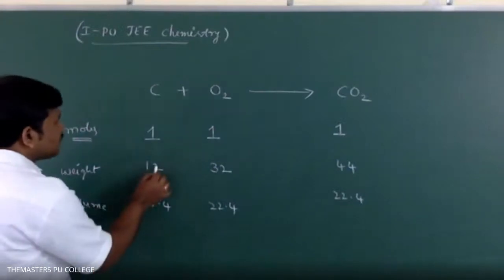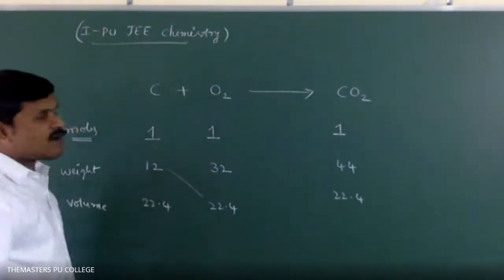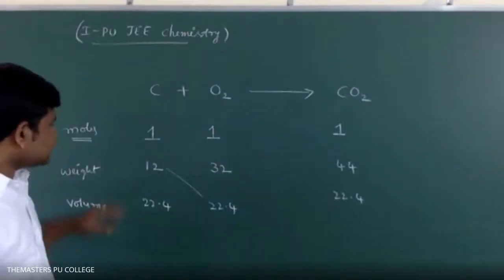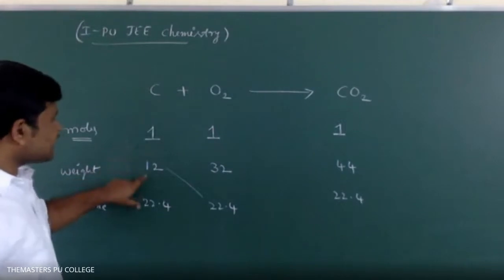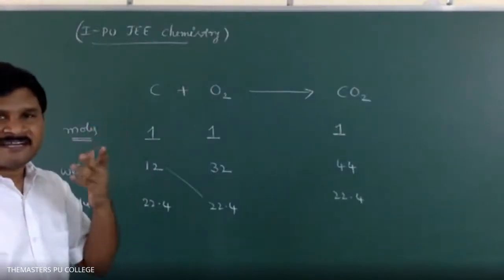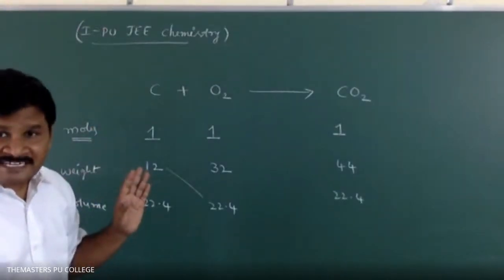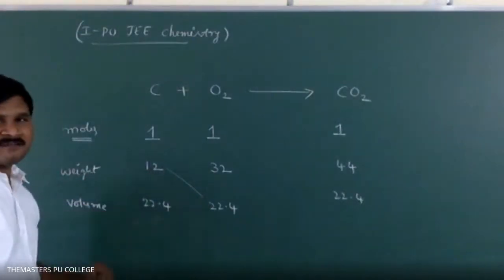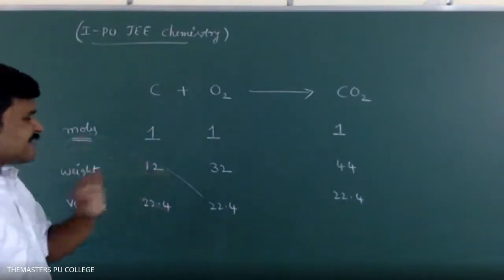Actually, 12 grams of carbon requires how much volume? 22.4 liters. Suppose if you take 6 grams of carbon, how much do we require? 11.2. Is it possible to calculate? Yes. Such type of relations are called weight volume relation. One is asked in weight, another one is asked in volume.